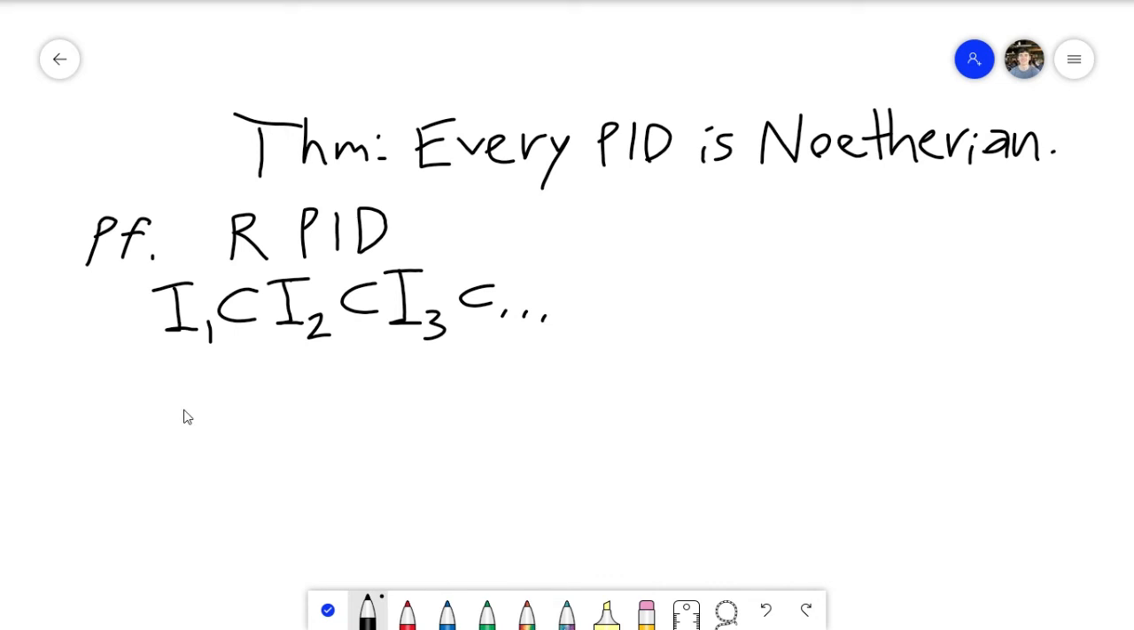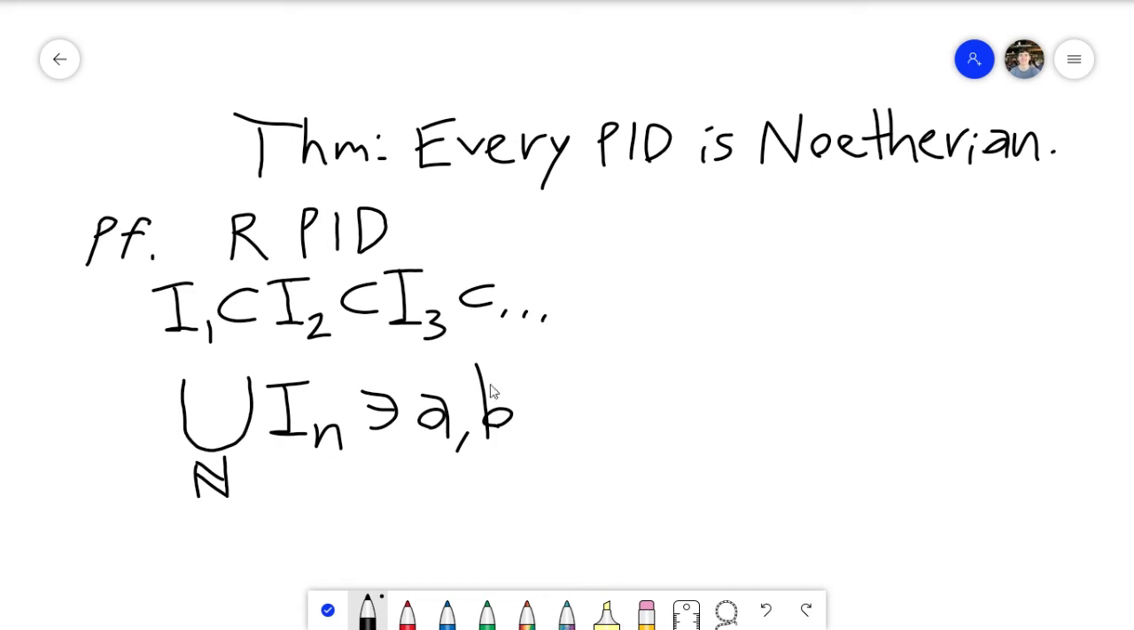So the main important step is that I'm going to look at the union, call this just the union over n of all of the In. And because these ideals are nested, because I1, I2, I3 are nested, this is actually an ideal. And maybe you could try proving this for yourself. If you want to get started, you could maybe start by assuming that A and B are two elements of this. So assume that A and B are in this union of In.